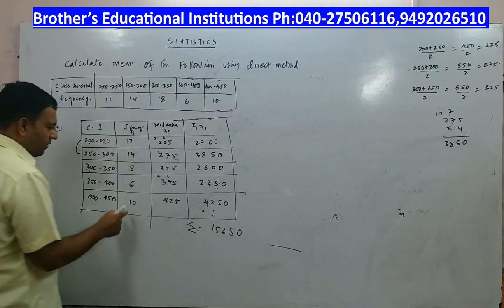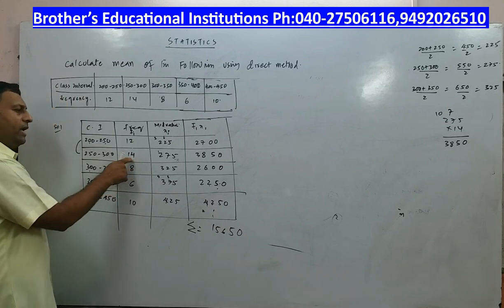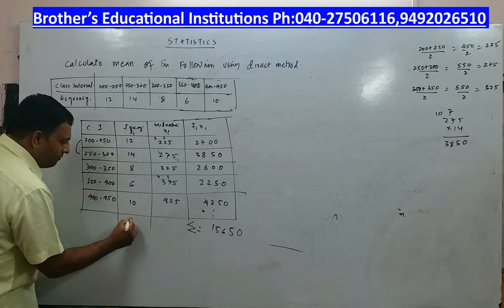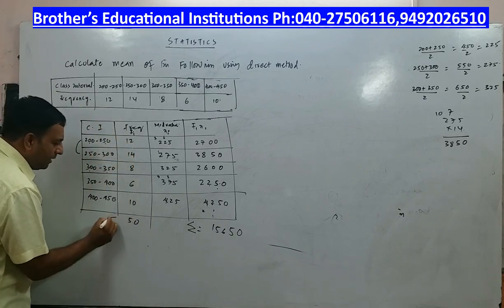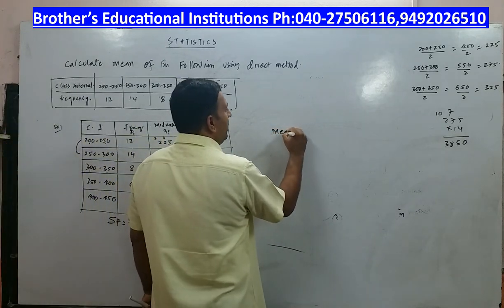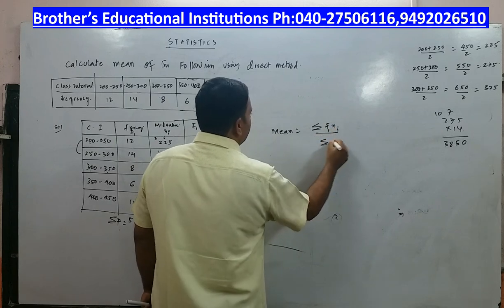And you have to add the frequencies. 10 plus 6 is 16, 16 plus 8 is 24, 24 plus 4 is 28, 28 plus 10 is 38, plus 12 is 50. And this is called sigma f, sum of frequency. Now go back to the formula. What is the formula for mean? Mean is equal to sigma fi xi by sigma fi.